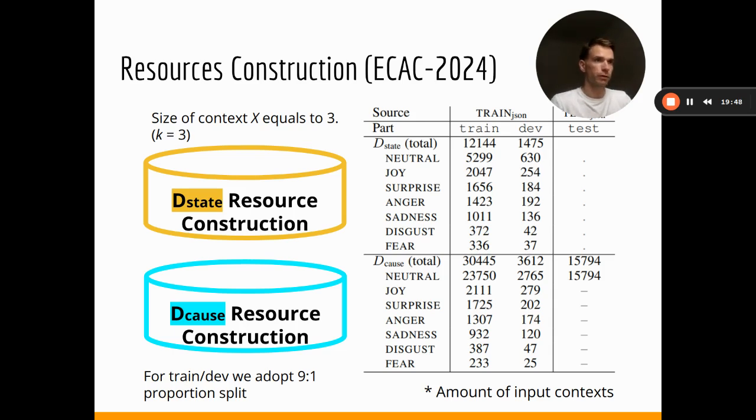In particular, to learn and train a model on predicting the emotion states, we have in total around 12,000 input contexts, while speaking about the emotion causes, we have in total around 30,000 contexts for the training. It's also worth mentioning that among all the 6 classes that we have in the task, the neutral class becomes leveraged among all the classes just because we perform artificial annotation of such cases where we don't have any emotions, and we treat them as neutral.